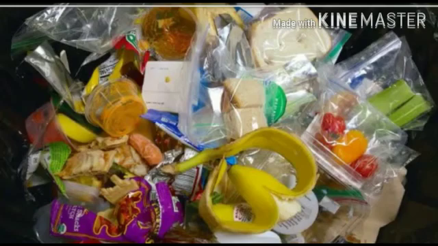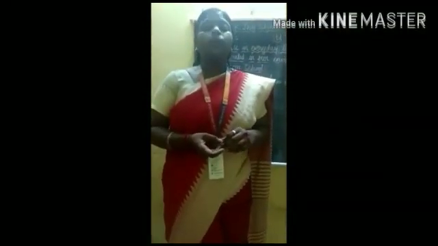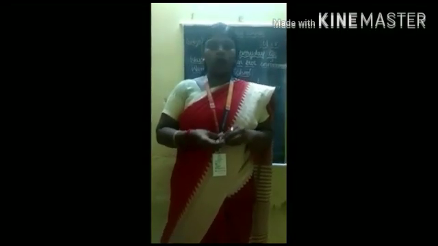Food is not only wasted, but also thrown away everywhere, making our surroundings unclean. So we have to keep our surroundings neat and clean, not only in the school but also in our home.